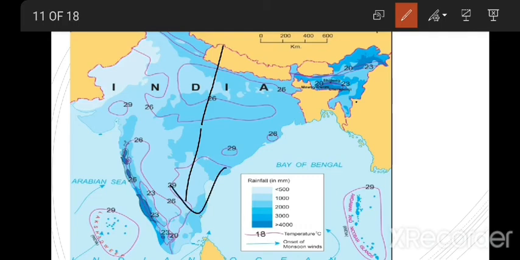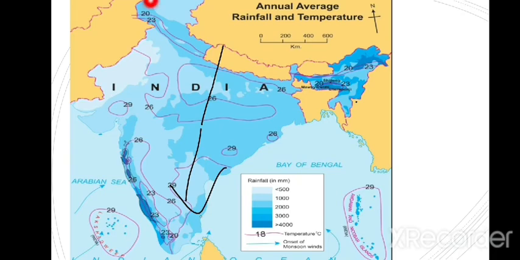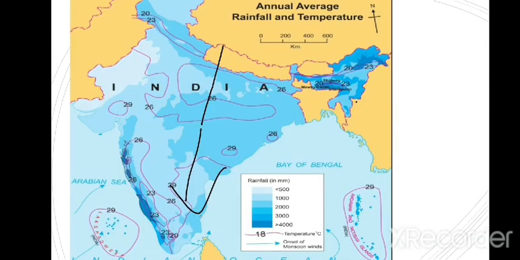South increases the temperature. You can see here that here receives 20 degree, then 29 degree, then 30 degree, again 23 degree. But after reaching the peninsular coastal region, it again decreases the temperature in India.